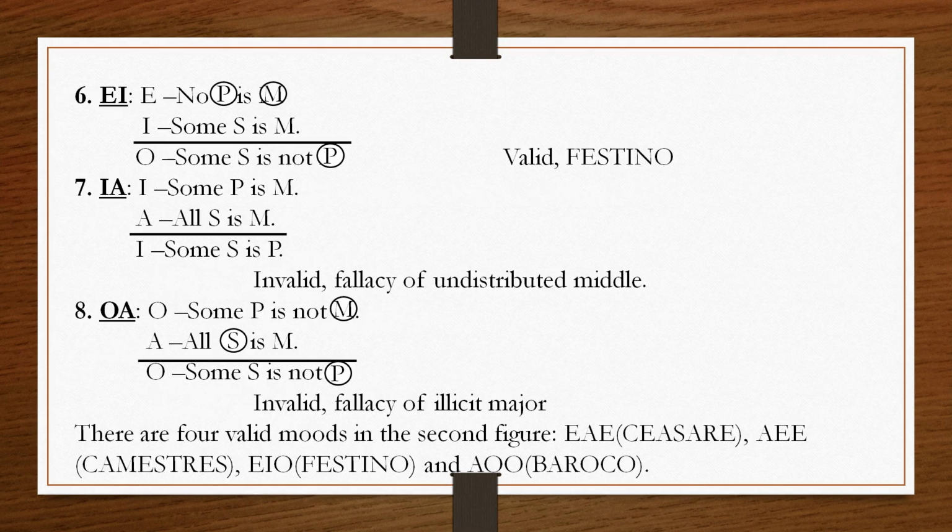Then the next one is EI. E proposition is negative, so the conclusion is negative. I proposition is particular, so the conclusion is particular. So, the conclusion is particular negative, that is your O proposition.